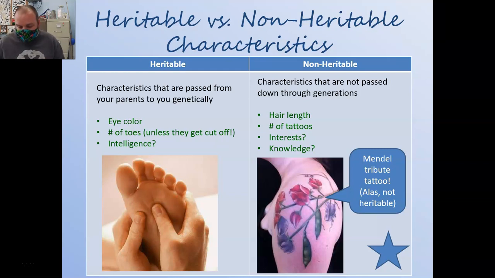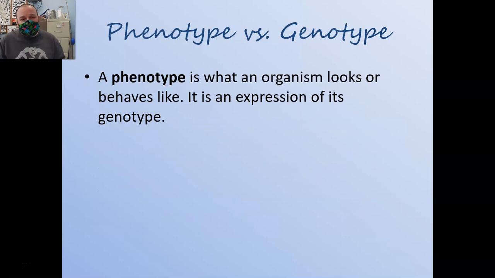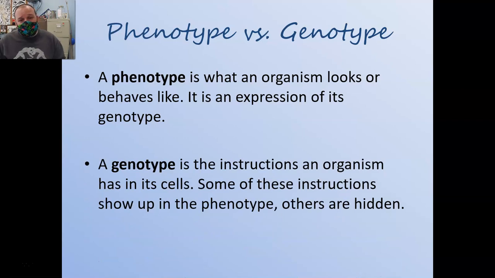When we talk about what we actually look like, the word we use for that is phenotype. Phenotype is what an organism actually looks like or behaves like, the outward traits it displays for its characteristics. Your genotype is what informs your phenotype. So the genotype is the set of instructions that makes you the way you are, that makes you have blue eyes or blonde hair or a high level of computational math intelligence or whatever it is. All of those things are based on the alleles that you have in your genotype.